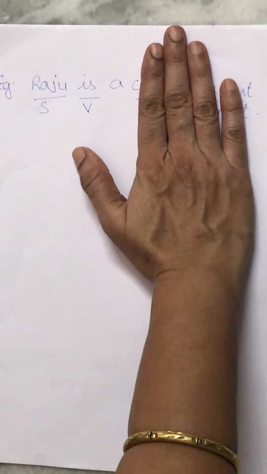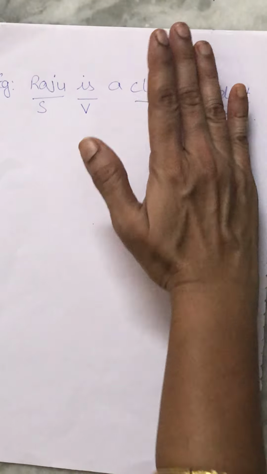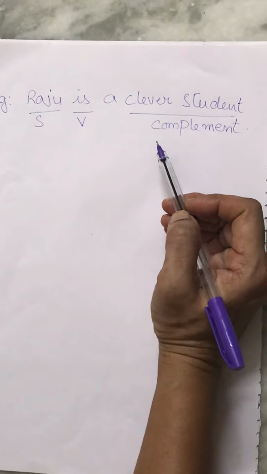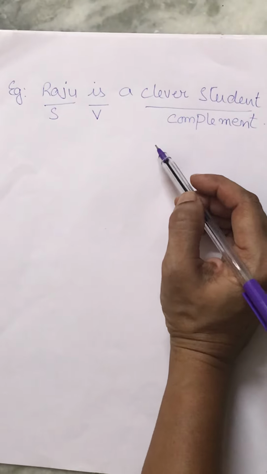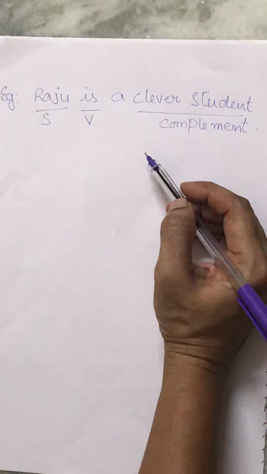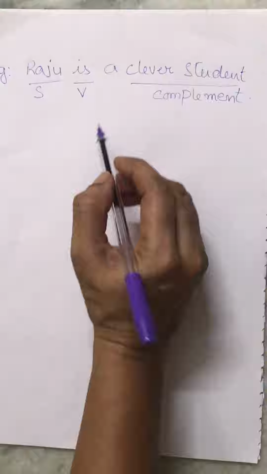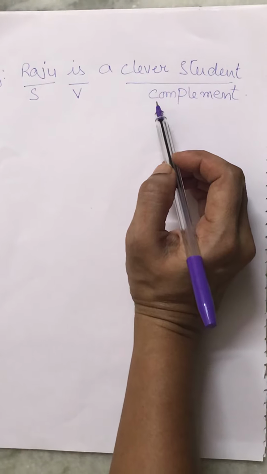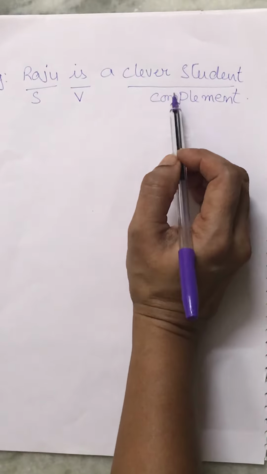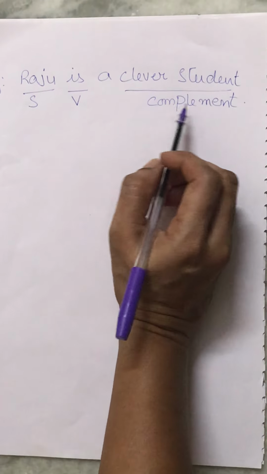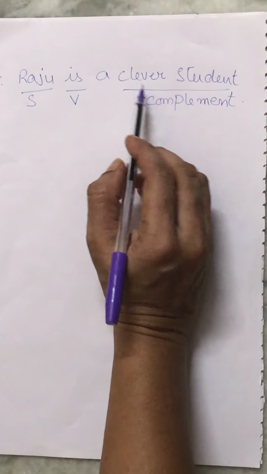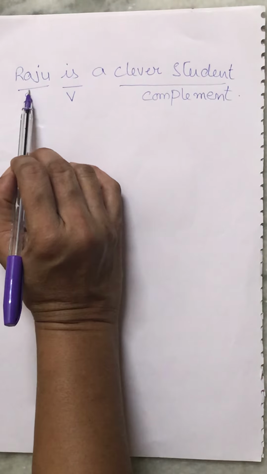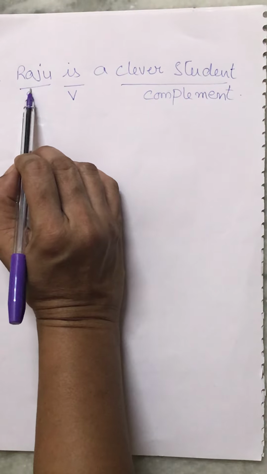Is it completed? No. By adding clever student only, it completes the meaning. That means the complement gives a missing information about the subject or object.